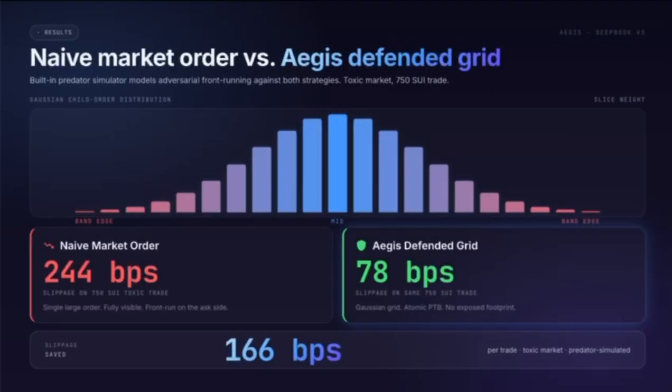Here's the proof of concept. A 750 SUI trade in a toxic market runs through a predator simulator that models a front-running bot attacking both strategies. A naive market order, one large visible order, suffers 244 basis points of slippage. The bot sees it, moves the market, and the trader pays the price. The same trade through Aegis, 78 basis points. The grid is spread out, the footprint is tiny, and the bot can't target what it can't see in full. That is 166 basis points saved, over 18 USDC on a single trade.